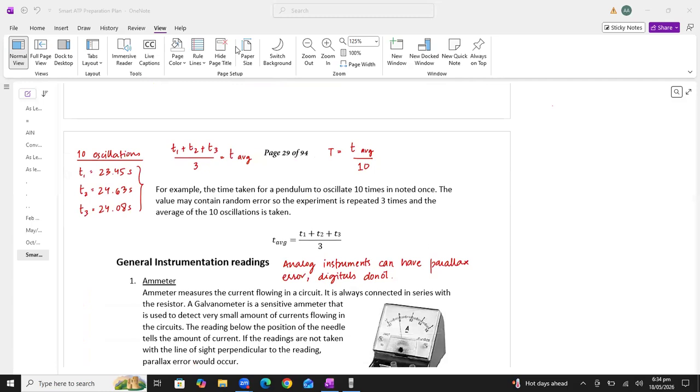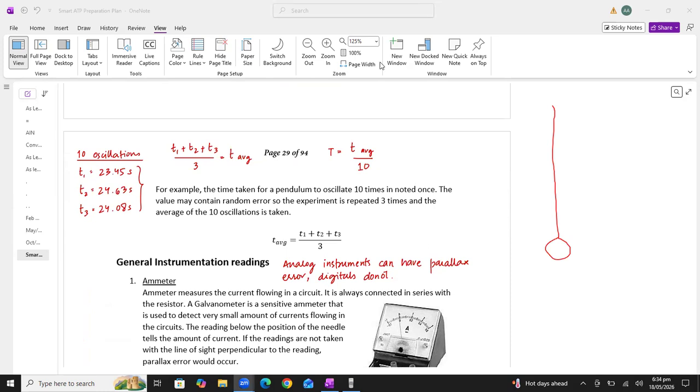For example, if I gave you the pendulum, so this is the mean position of the pendulum. All right. So if I want to find the time period of this pendulum, remember beta, time period can never be found by one oscillation only, because one oscillation is usually very small, smaller than the human reaction time. Acha, let me tell you one more thing, student: what is one oscillation?